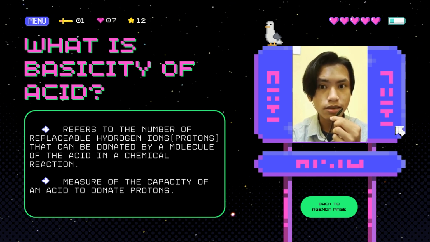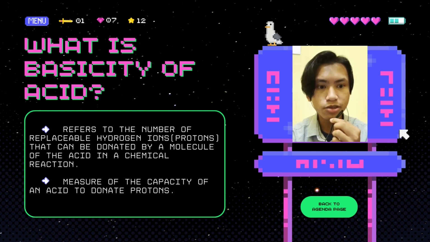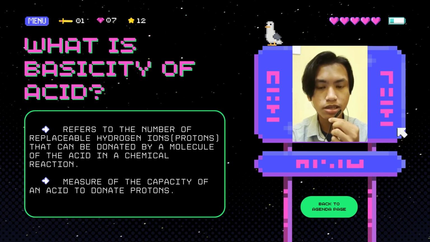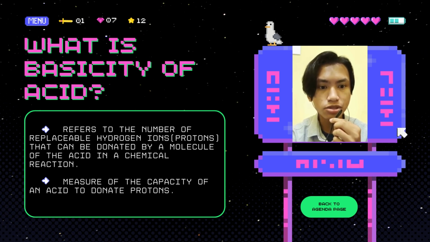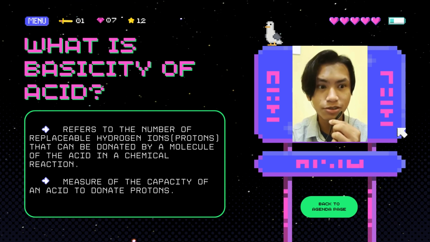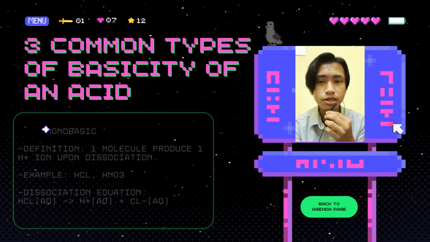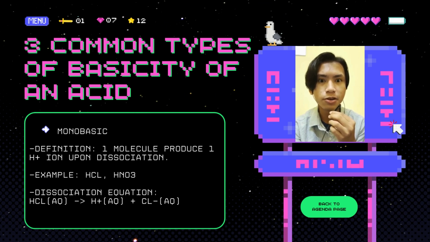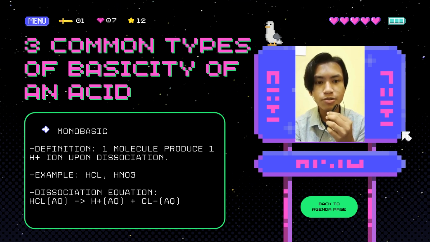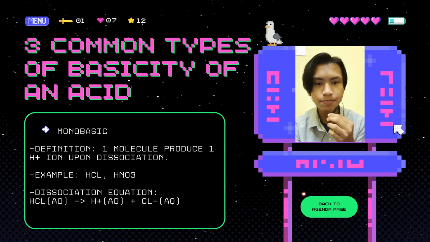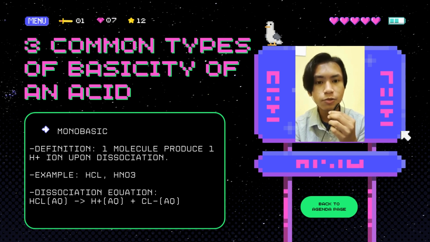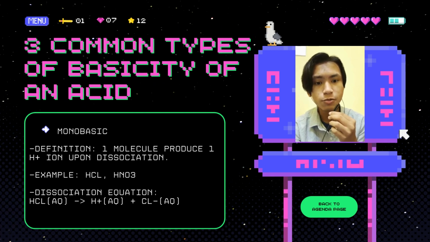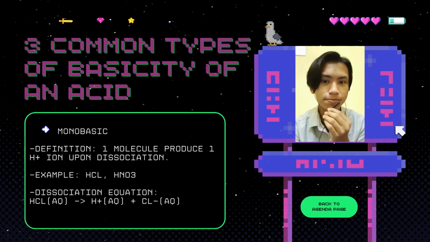Basically, basicity of acid refers to the number of replaceable hydrogen ions (protons) that can be donated by a molecule of that acid in a chemical reaction, and is also known as a measure of the capacity of an acid to donate protons. Now, we will take a look at three common types of basicity of an acid. Firstly, we have monobasic, which is one molecule producing one H+ ion upon dissociation. For example, we can see HCl and HNO3. The dissociation equation we can see at the bottom.